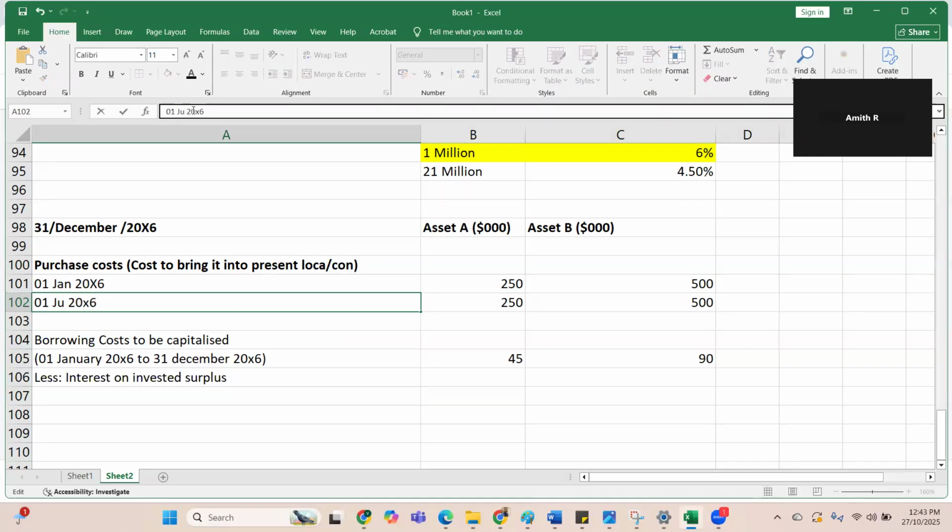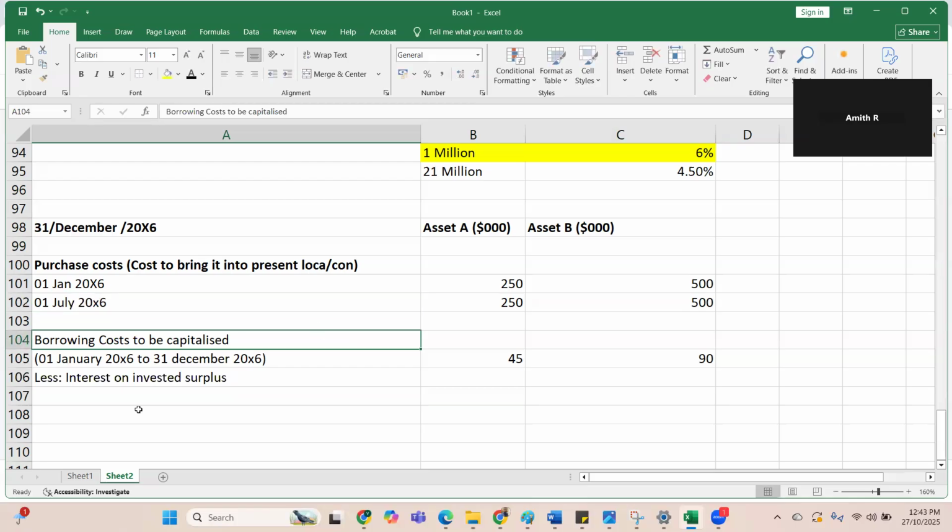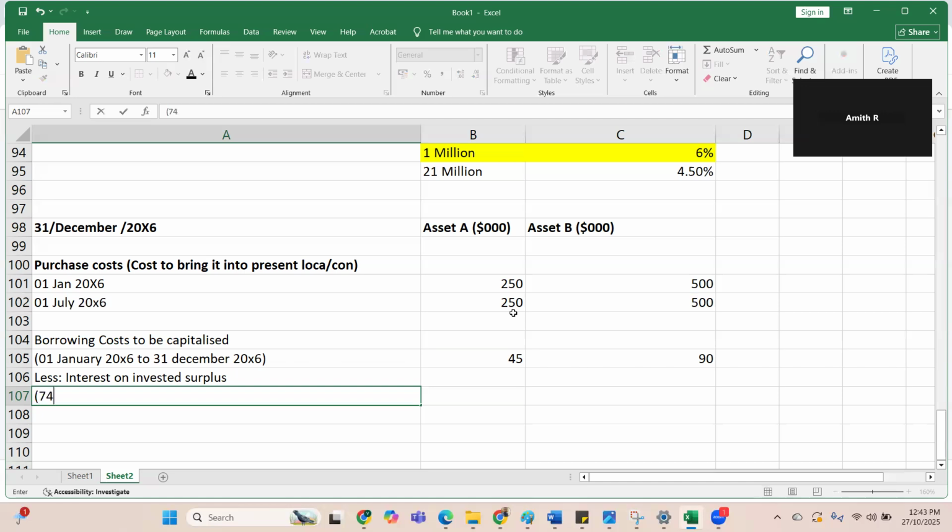So 1st July 20x6 is when the remaining was invested. So 750 million was not used, correct? 750 million is reinvested at 7% for 6 months.